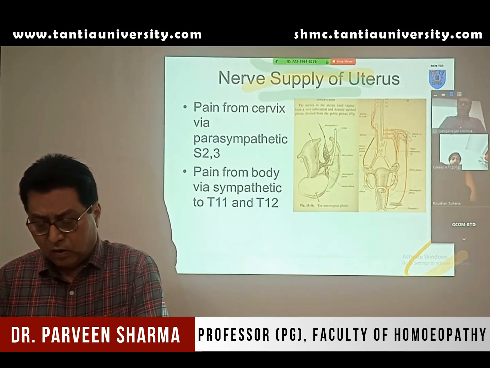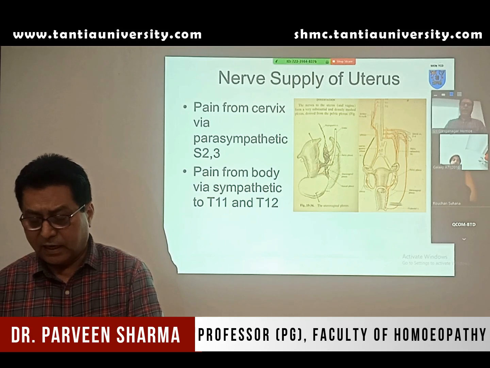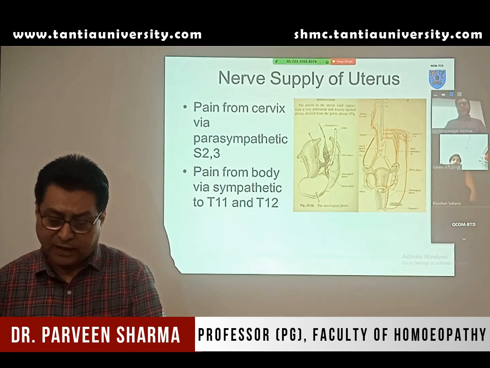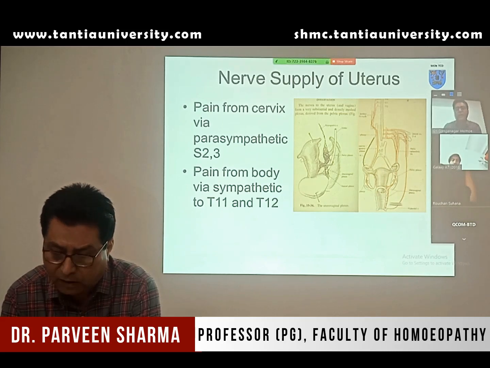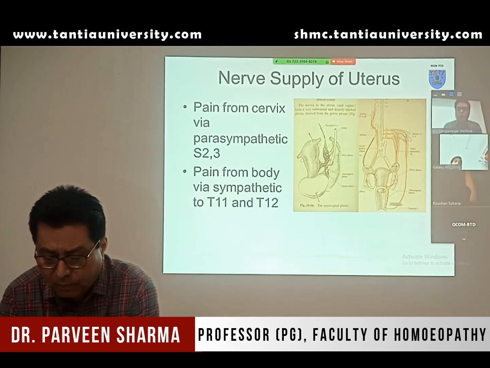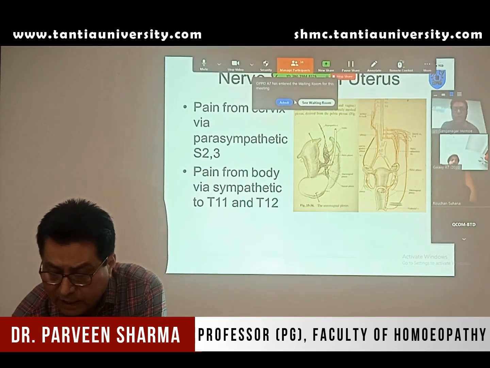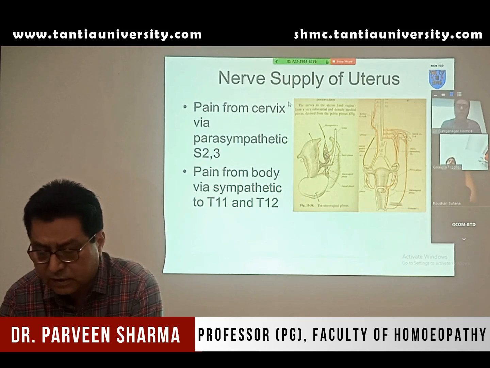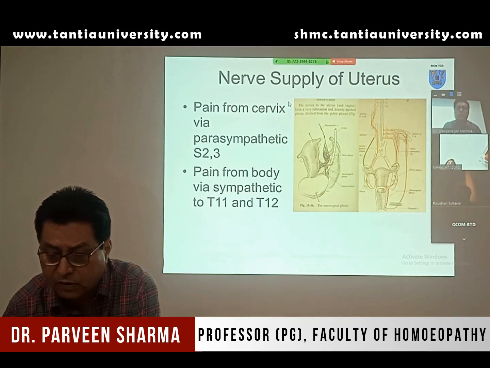Now the nerve supply. For the nerve supply of all pelvic organs, you must remember sympathetic and parasympathetic. The parasympathetic nerve supply for all pelvic organs is S2, S3, S4, that is second sacral, third sacral and fourth sacral nerve. And the sympathetic nerve supply for pelvic organs is T11, T12 and even L1 also. They form the ovarian plexus and hypogastric plexus, and they supply the uterus. So that is about the nerve supply of the uterus.